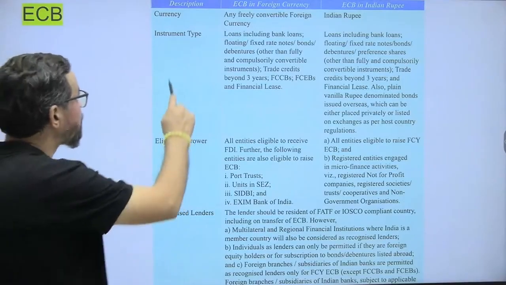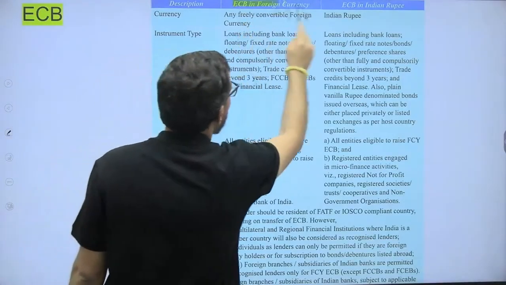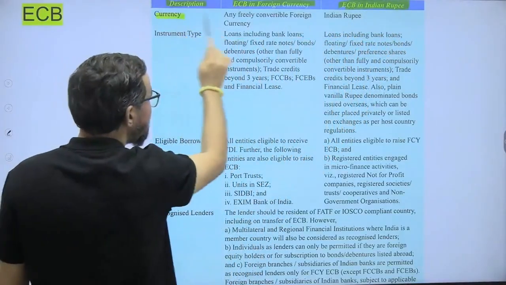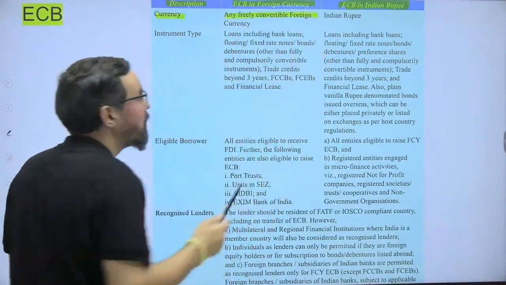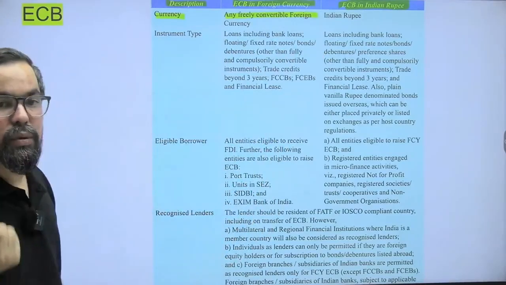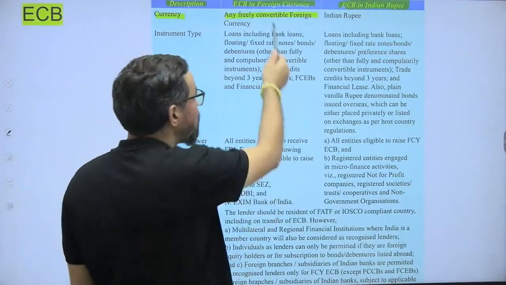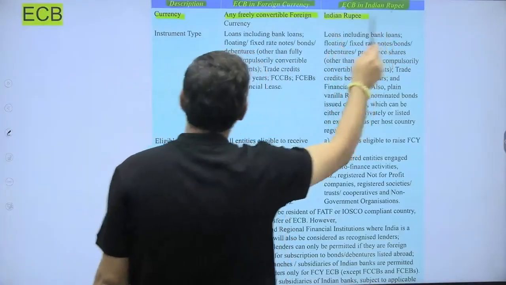So when it comes to ECB in foreign currency and Indian rupee, the description of currency is any freely convertible foreign currency, like USD, Australian dollar, euro or pound, as per RBI, and it can also be in Indian rupee.